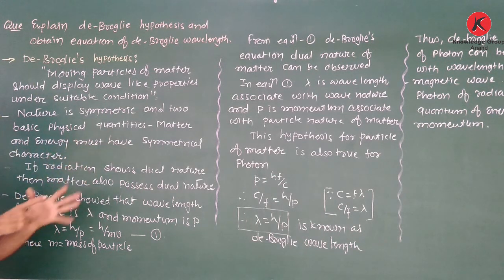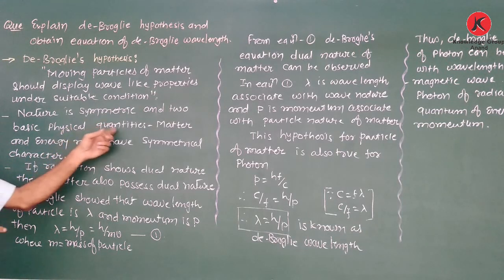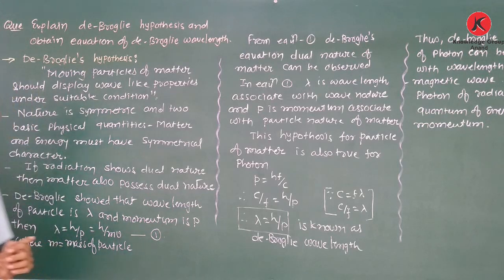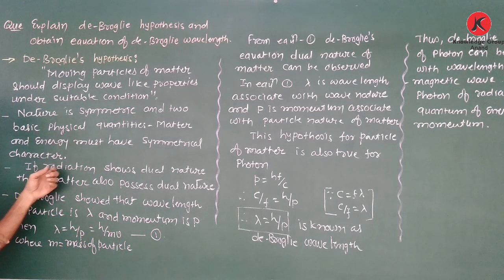Nature is symmetric and two physical quantities, matter and energy, must have a symmetric character. If radiation shows the dual nature, then matter also possesses the dual nature.